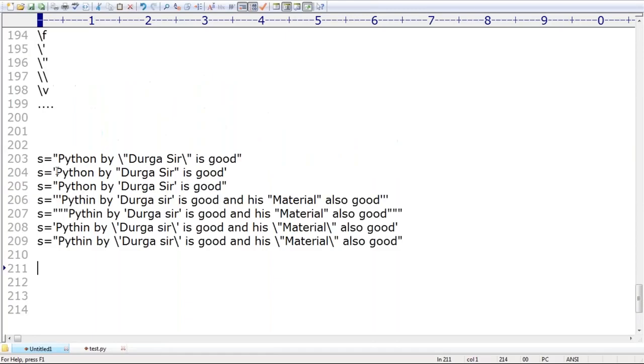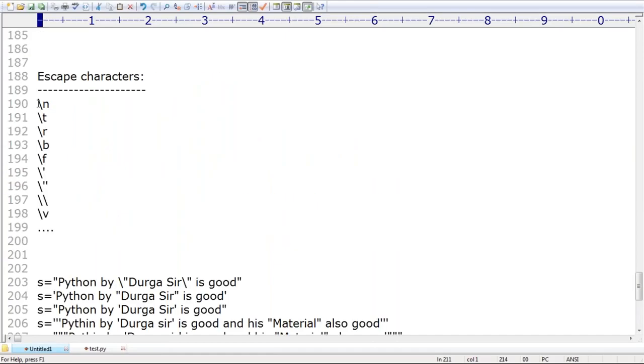What are the various escape characters? New line, horizontal tab, carriage return, backspace, form feed, single quote, double quote, backslash symbol, vertical tab, and several other things are available, right? We are not required to remember anything. Don't worry, don't think too much. Just be aware of backslash n and backslash t.